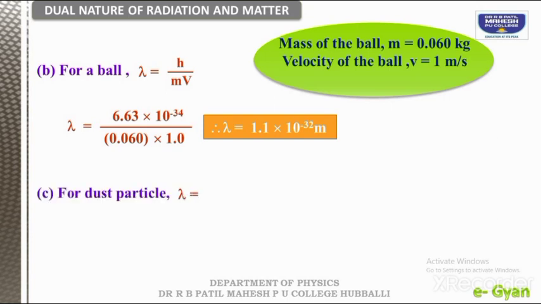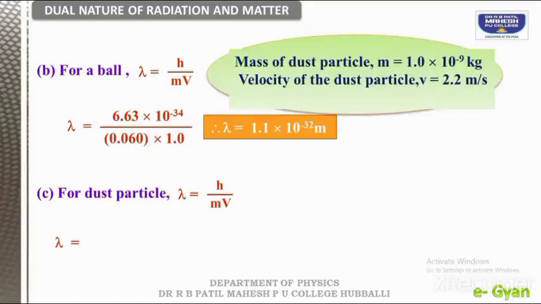And similarly, we go with the dust particle also. Lambda is equal to h divided by m into v. So its mass is 1 into 10 to the power of minus 9 kg and velocity is 2.2 meter per second. So I hope you can do it yourself. No need of showing this answer, but still, the calculated answers are here.